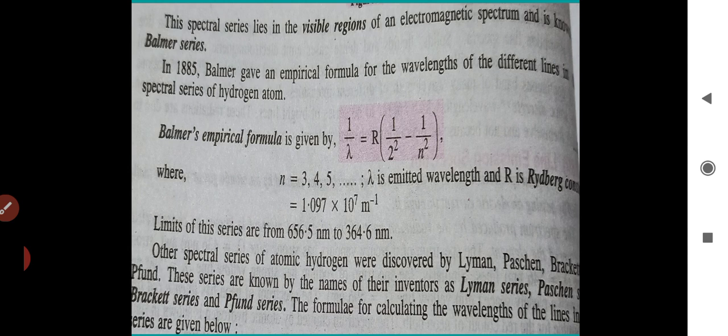Similarly, when I substitute n equal to 4, one obtains the wavelength of the H beta line, and so on. For n equal to infinity, one obtains the limit of the series at λ equal to 364.6 nanometers. This is the shortest wavelength in the Balmer series. Beyond this limit no further distinct lines appear; instead only a continuous spectrum is observed.